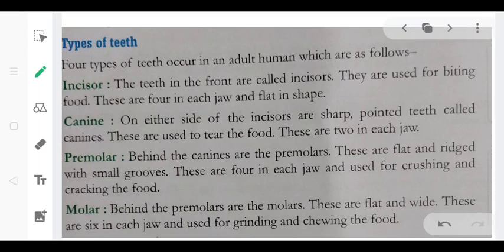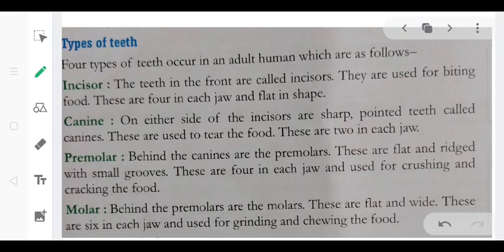So in a lifetime human beings develop two sets of teeth, that is primary teeth and permanent teeth. Primary teeth, also known as baby teeth or milk teeth, are 20 in number, and these teeth fall off between the ages of 6 to 8 years.